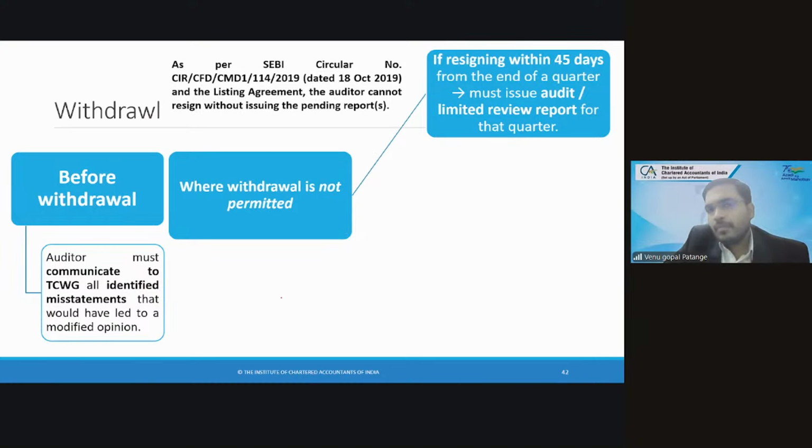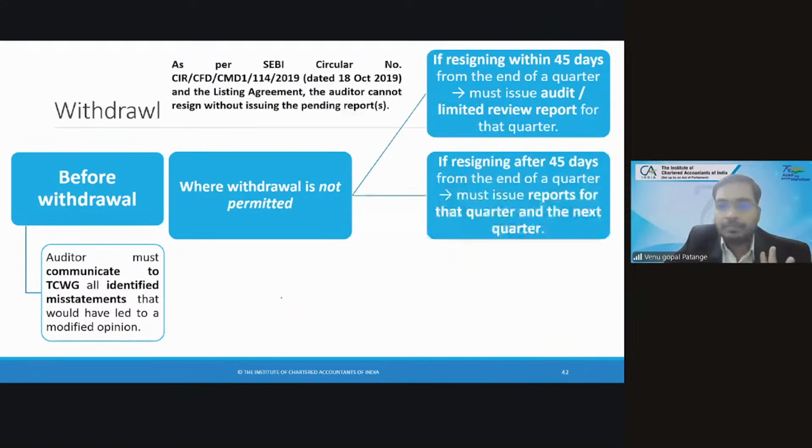He should give the limited review report of Q1 and only then he can leave, because April, May, June, July happened. Within 45 days, the resignation happened. So he should issue the Q1 limited review report, and only then he can leave.